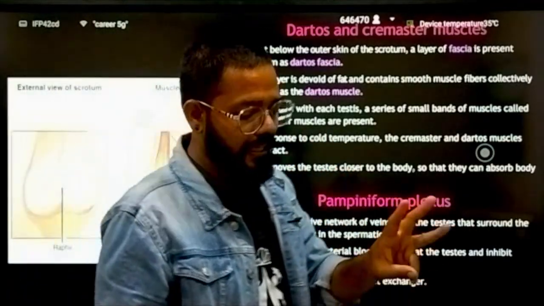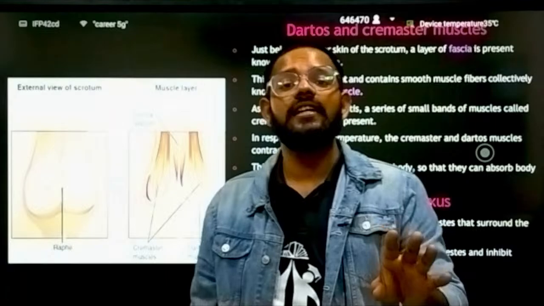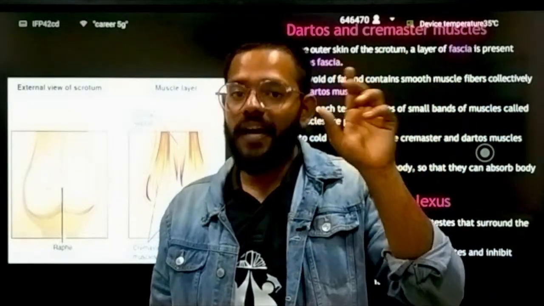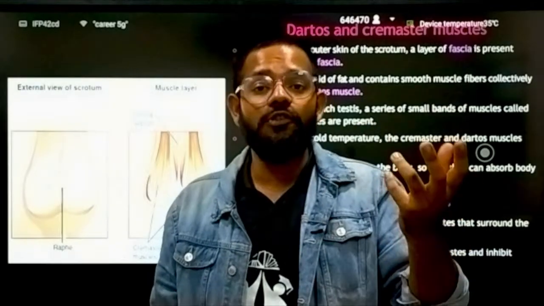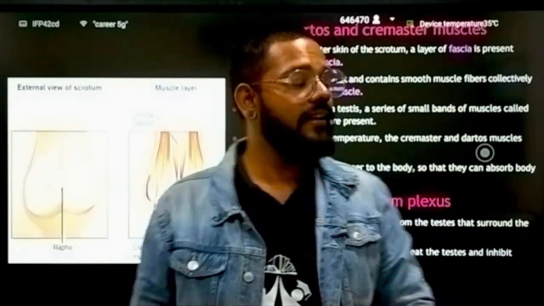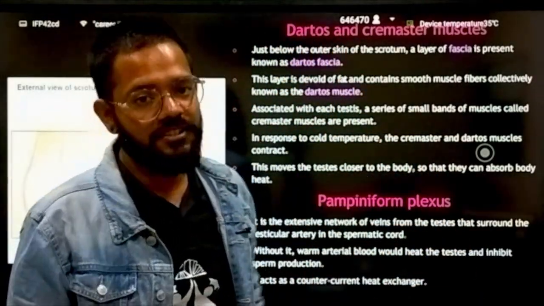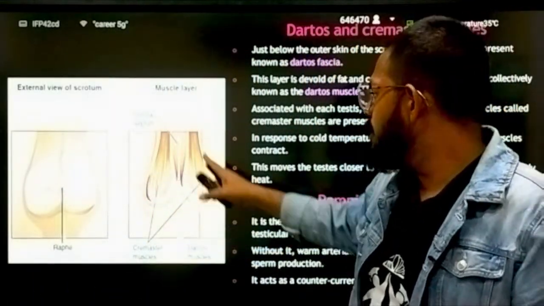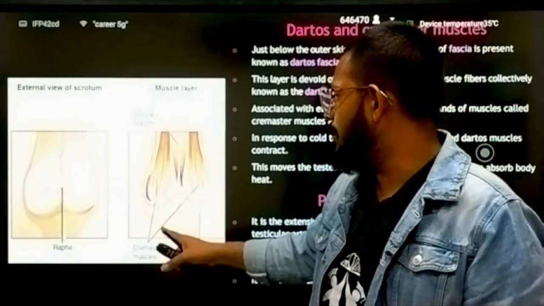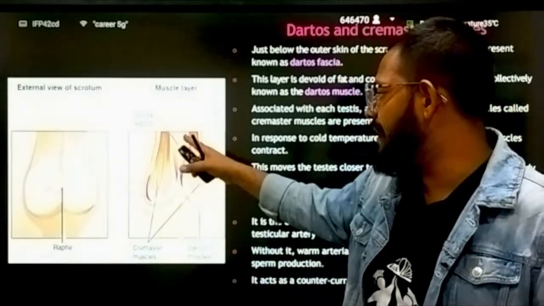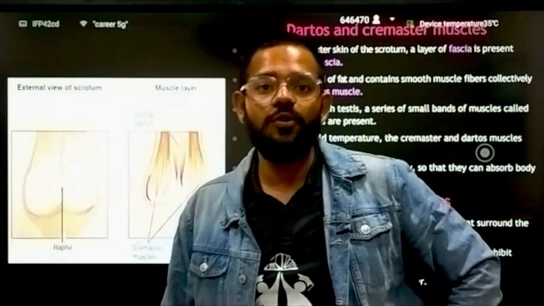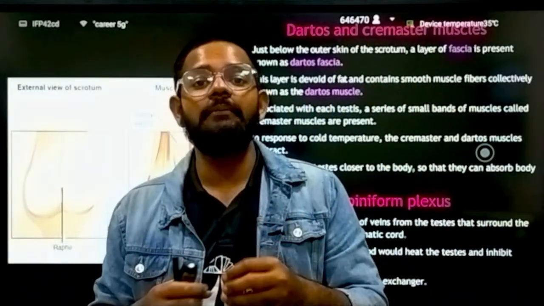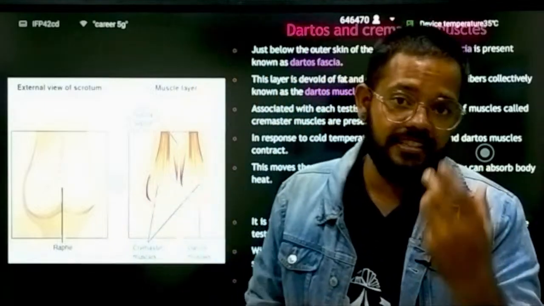So we studied three things which thermoregulate our testes temperature. First one is the sweat gland, in which sweat is produced, and when that sweat evaporates, it gives a cooling action. Then we have the dartos and cremaster muscles. The dartos muscle is present in the periphery of your scrotum, while the cremaster muscle is a band which surrounds and occupies the area with the testes. Both of these provide cooling and warming during different seasons.